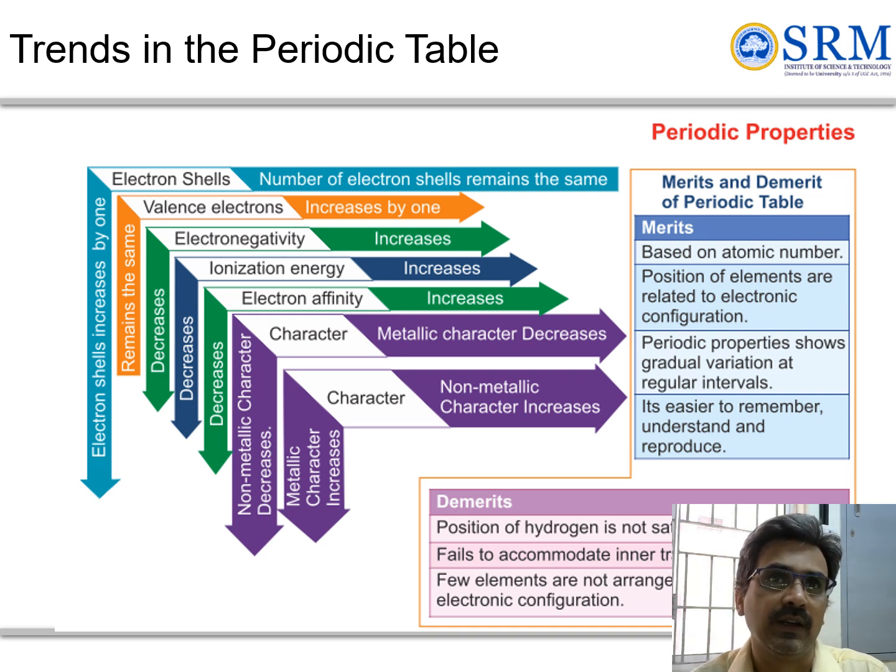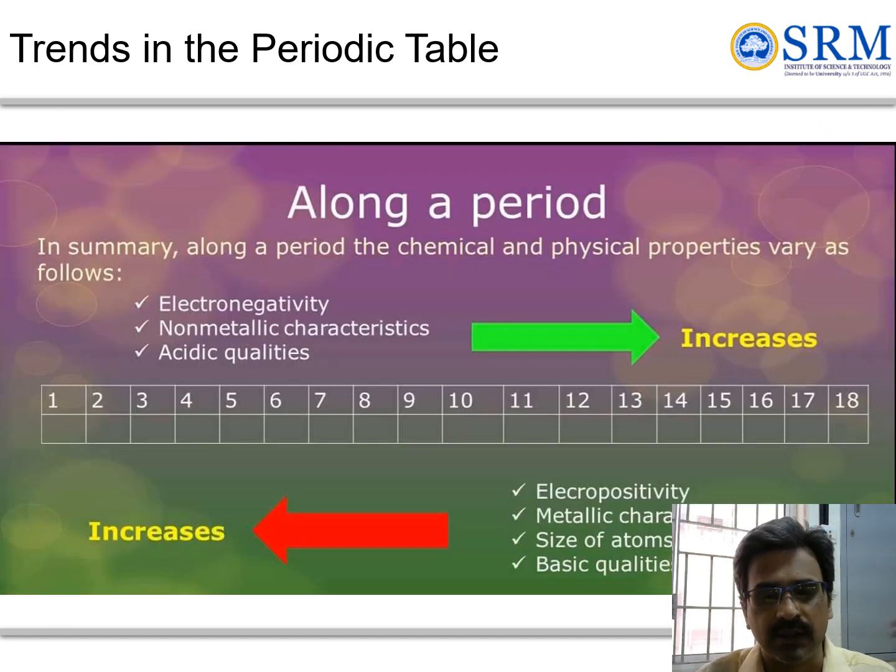What are the loopholes, the demerits or disadvantages of this arrangement in the periodic table? The hydrogen position is not satisfactory, you fail to accommodate the inner transition metals, and some of the elements are not arranged by continuous electronic configuration. For example, copper and full-shell, half-shell electronic configurations are not accommodated.